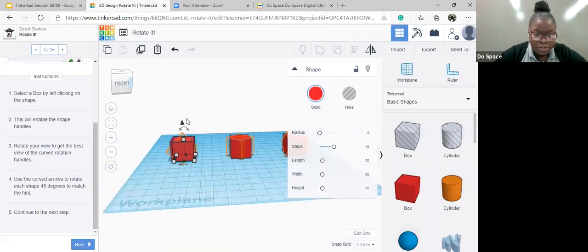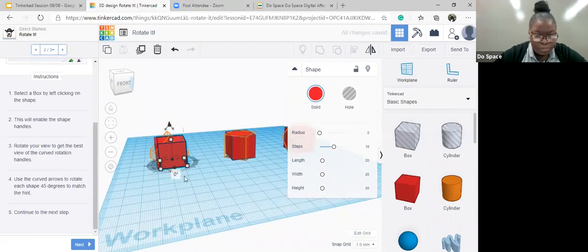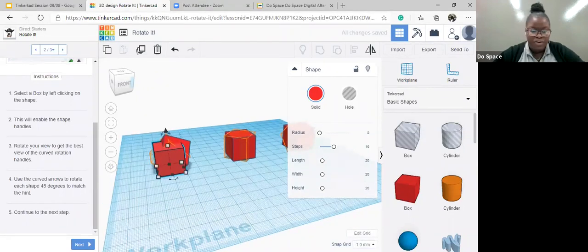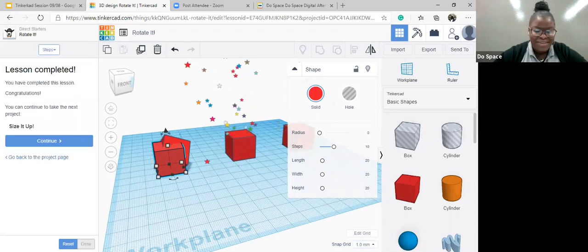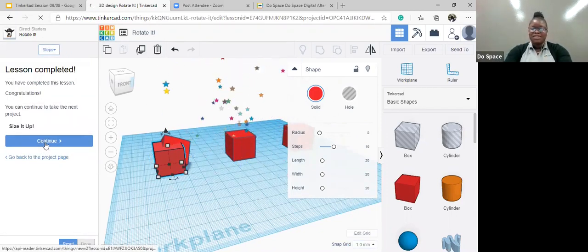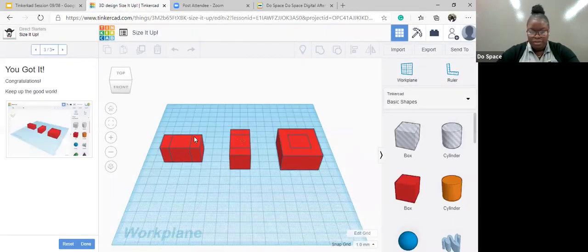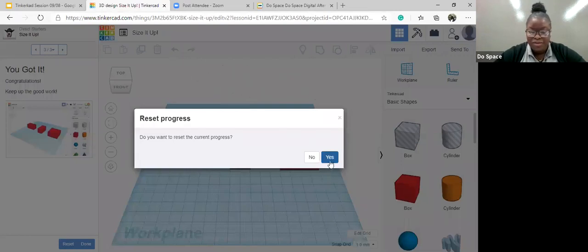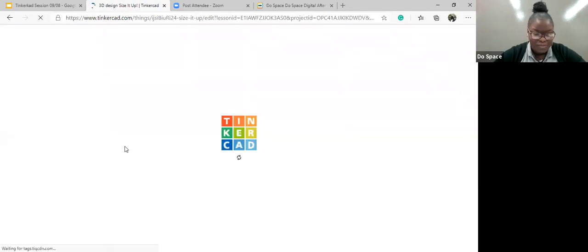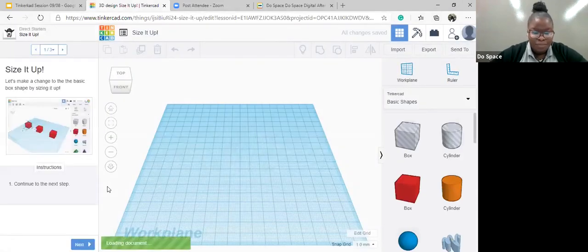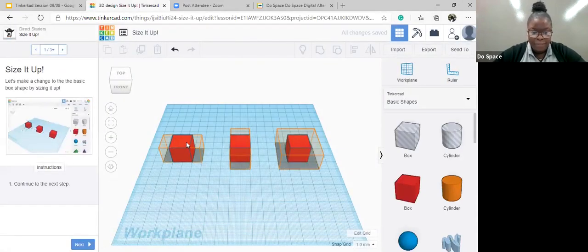I think I struggled with this one a little bit. Oh, okay, if you're done, we can just go ahead because I don't want to delay you with my confusion. So the next thing to do is to size it up. Are you able to explore that on your own, or should I guide you through? Because you seem to be catching on really fast, and that is really cool. So let's see how to size it up.